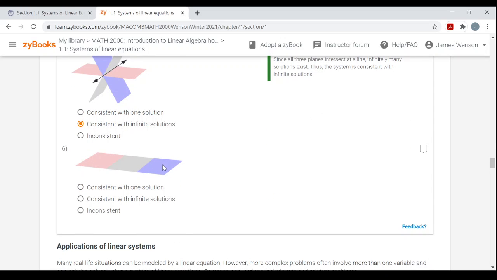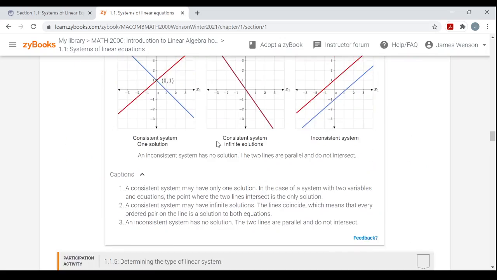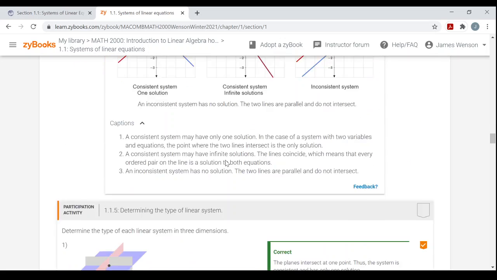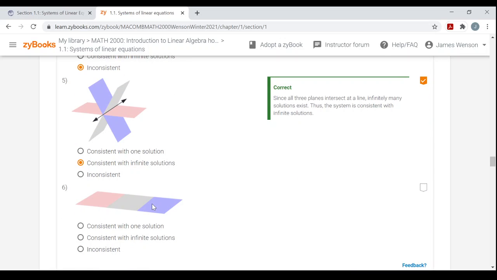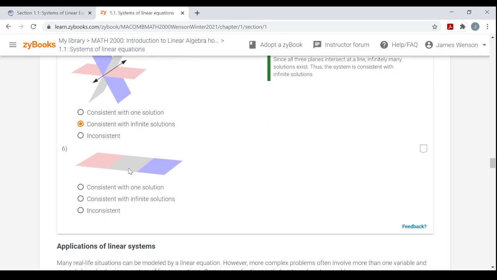And this is kind of implying that all three planes are the same plane, kind of like how when both lines were the same line earlier, they just drew them right on top of each other. When all three, this is just implying that all three planes are the same plane. They're drawn right on top of each other. They're all intersecting each other at all places. So another consistent system with infinitely many solutions.